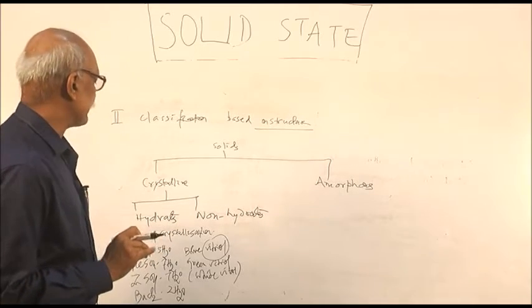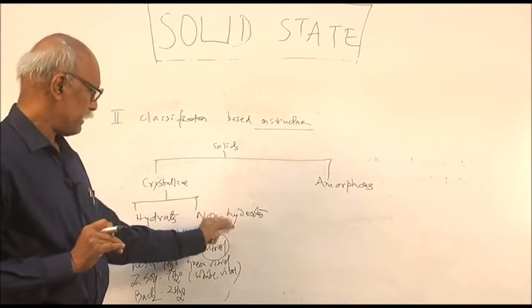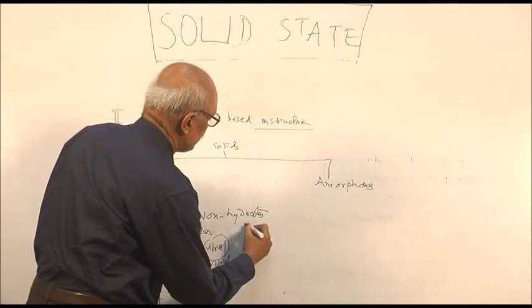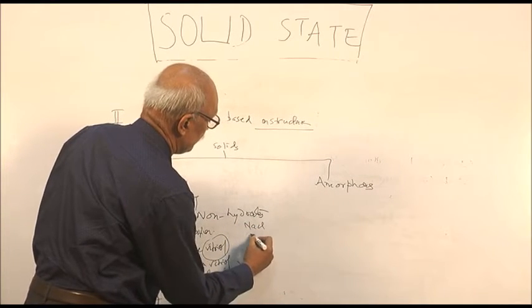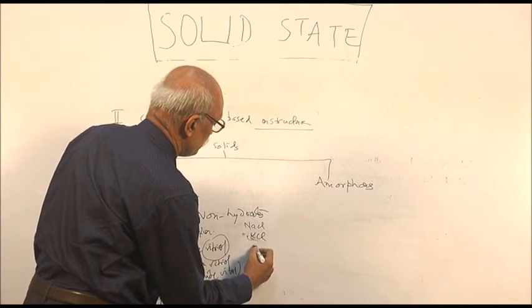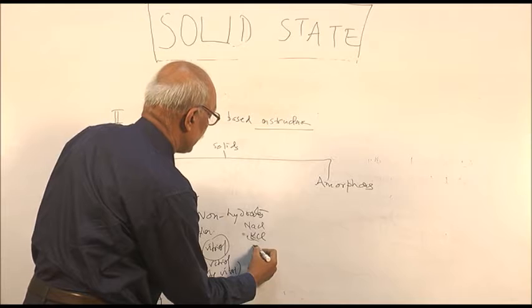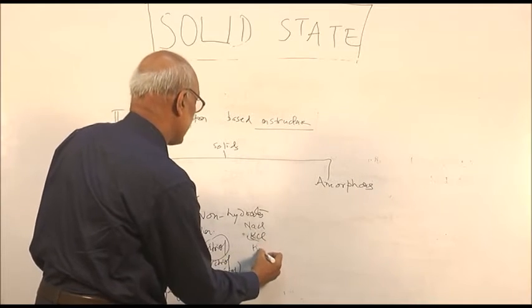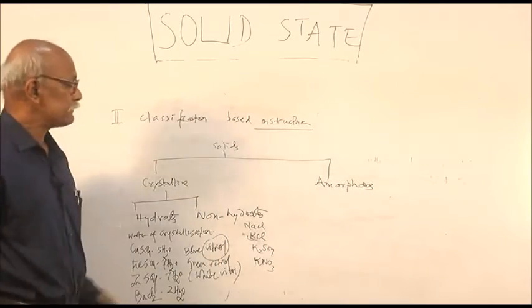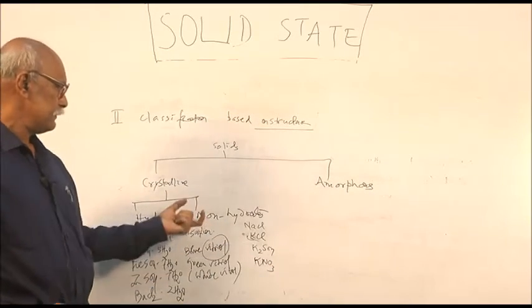So these are hydrates, and there are innumerable non-hydrate salts, as for example sodium chloride, potassium chloride, potassium sulfate, potassium nitrate, etc. All these chloride salts, sulfate salts, nitrate salts are non-hydrate.